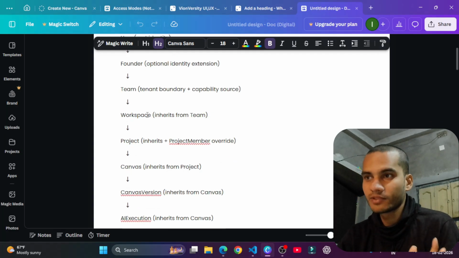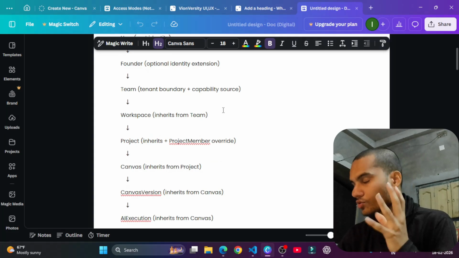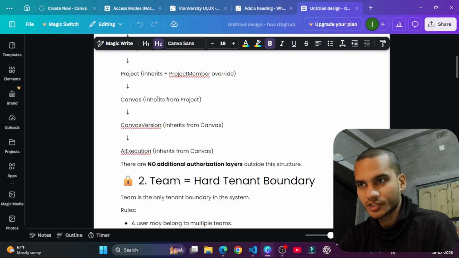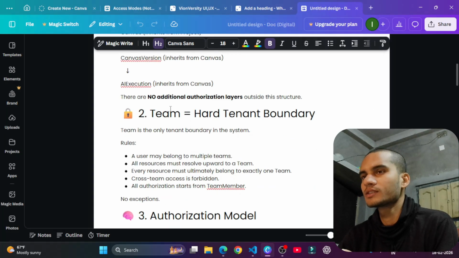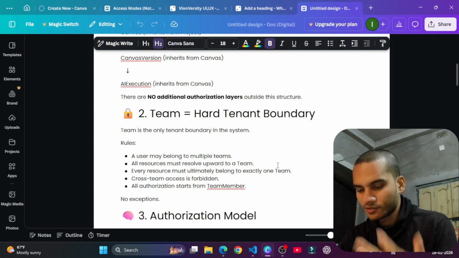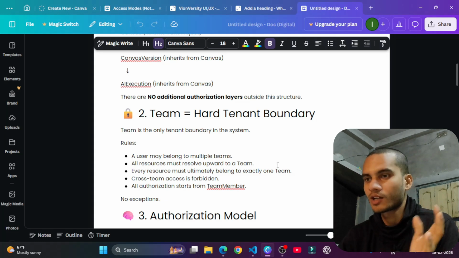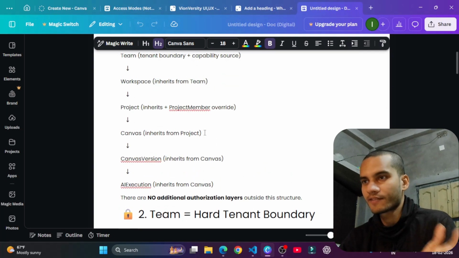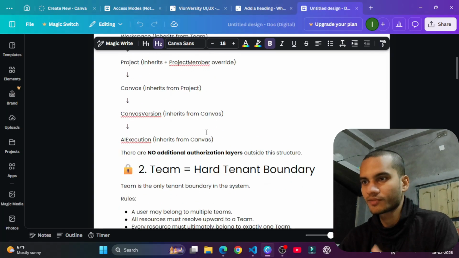Then I have team and boundary, which is the capability source, the main source of everything. Then workspace, project, and Canva board, and then AI execution, which means you can ask AI to generate ideas or a roadmap or anything. That is my platform architecture.